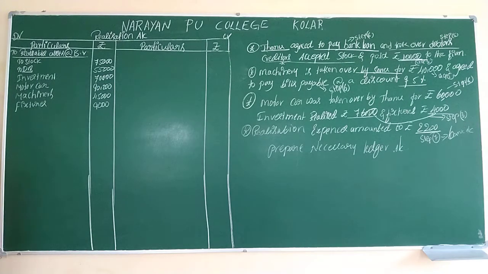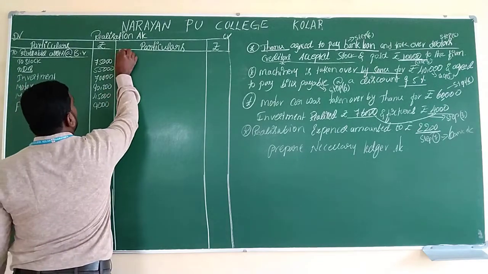Under step number 1 we have to record all the transactions related to our concept. So here we have to record all the assets only. This is about step number 1. Let's move to step number 2. Under step number 2, what do we have to write? All external liabilities at book value.